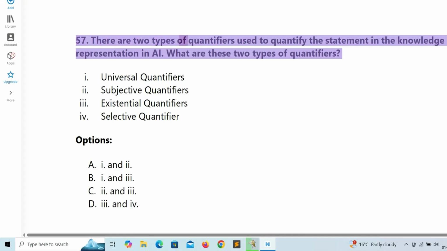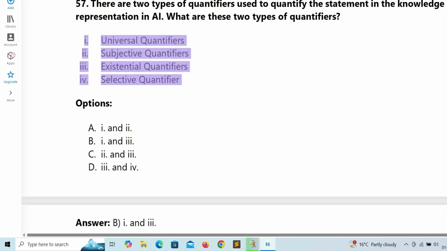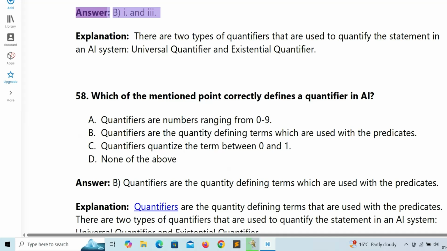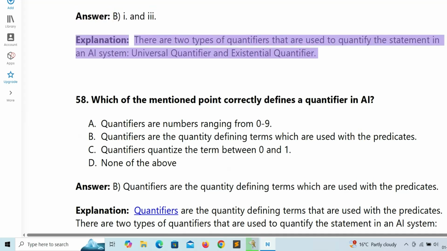57. There are two types of quantifiers used to quantify the statement in the knowledge representation in AI. What are these two types of quantifiers? 1. Universal quantifiers. 2. Subjective quantifiers. 3. Existential quantifiers. 4. Selective quantifiers. Options: A. 1 and 2, B. 1 and 3, C. 2 and 3, D. 3 and 4. Answer: B, 1 and 3. Explanation: there are two types of quantifiers that are used to quantify the statement in an AI system: universal quantifier and existential quantifier.